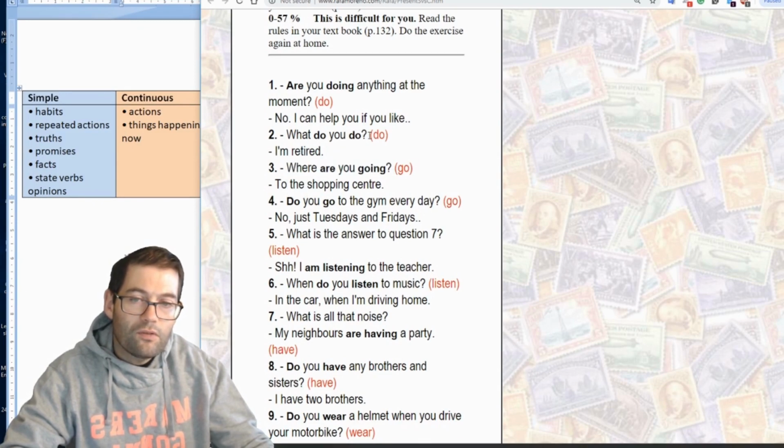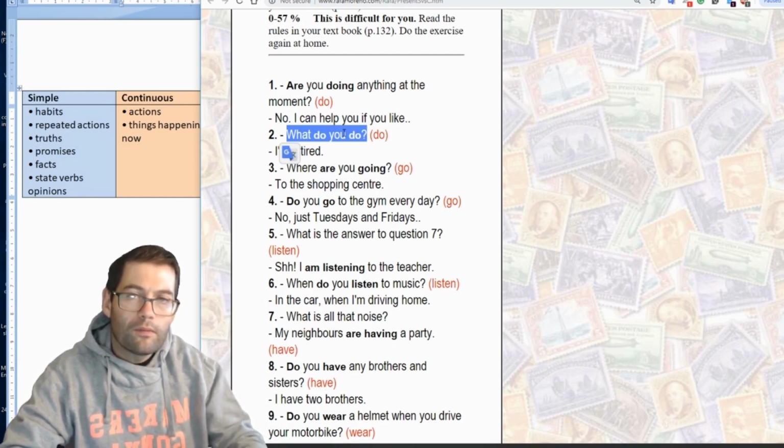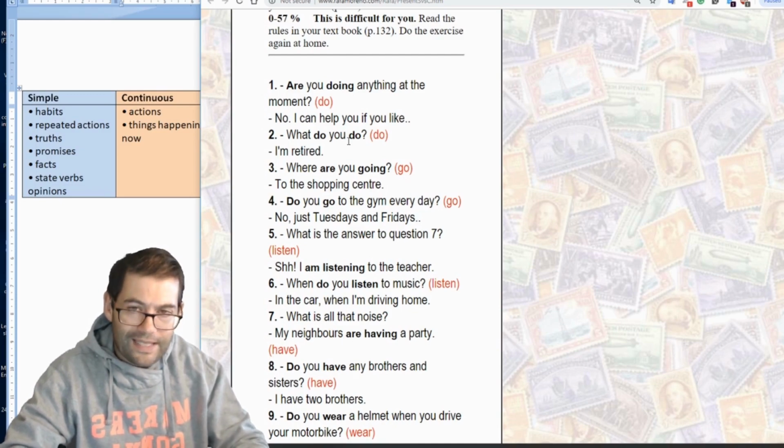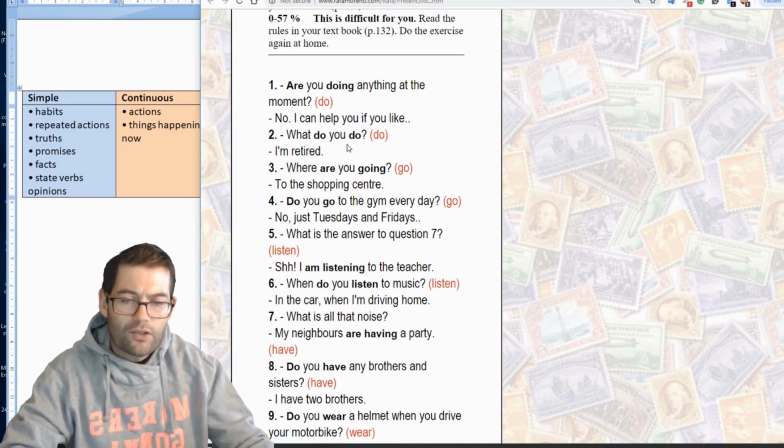But for number 2, what are you doing? What are you doing would mean, what are you doing now? Here for number 2, we need to know more generally. So we would use the simple tense there. So when you're asking the question, whether it's the simple tense or the continuous tense, you've also got to bear in mind whether you want to know things now or whether you want to know things generally.